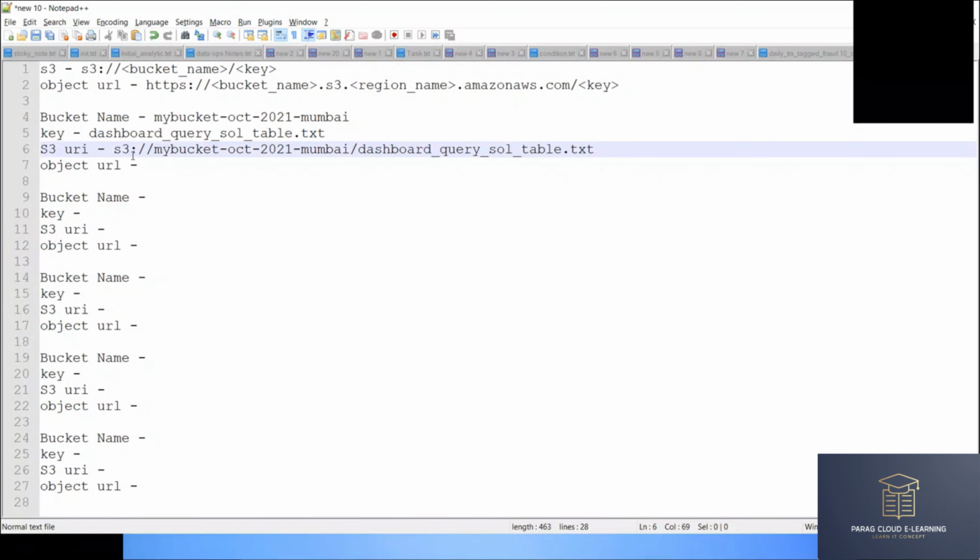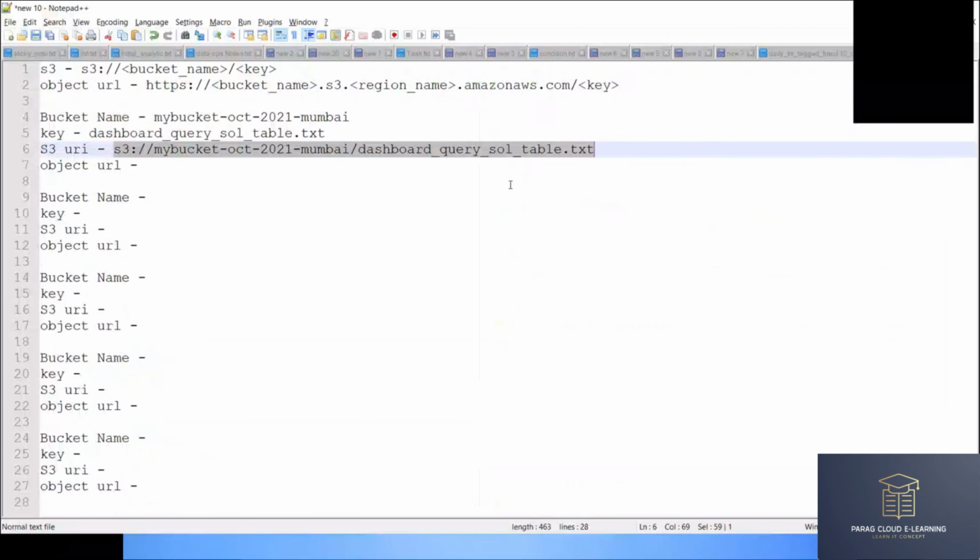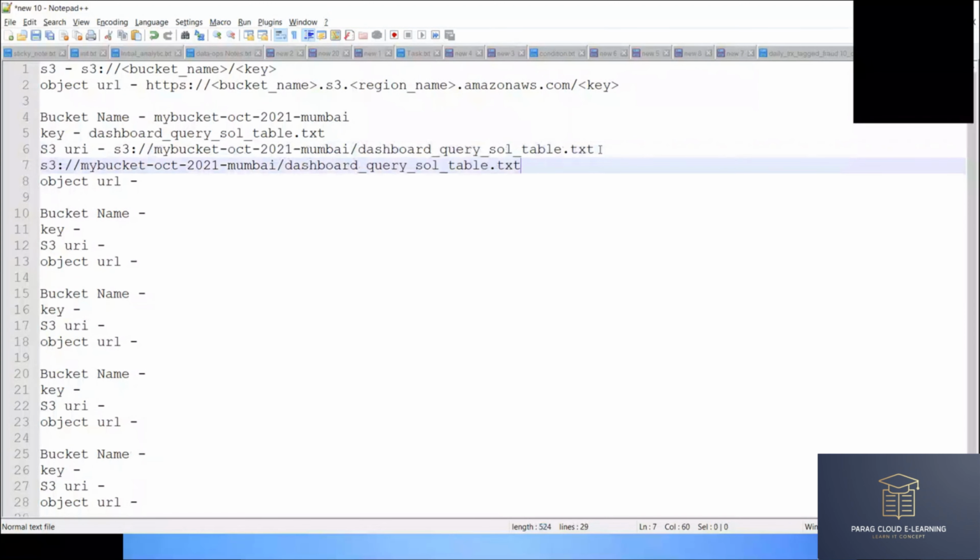So this is my S3 URL. I have created my S3 URL. If you go in the console, you can check. I will copy it from here and paste it just next to this, so you can compare. So it's the same.